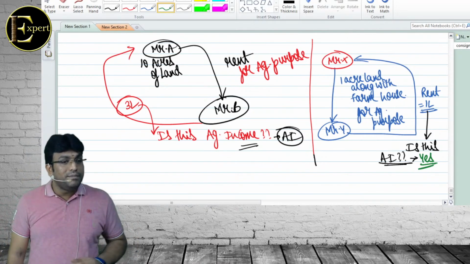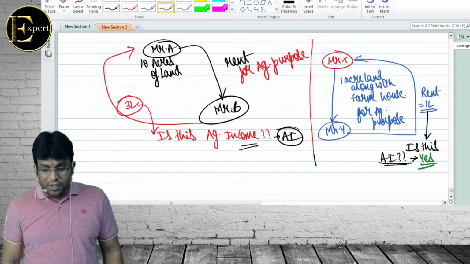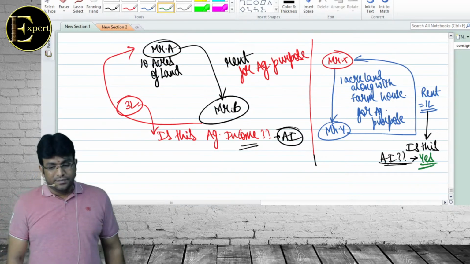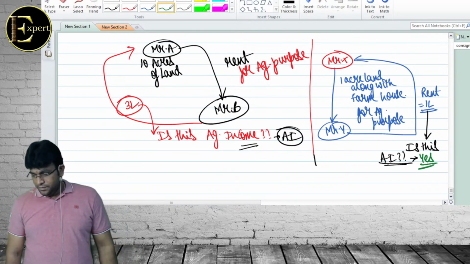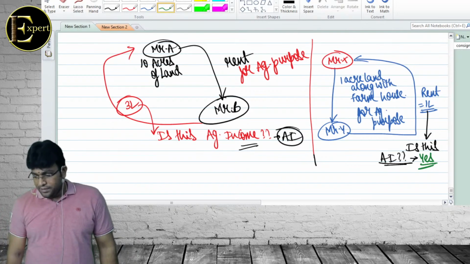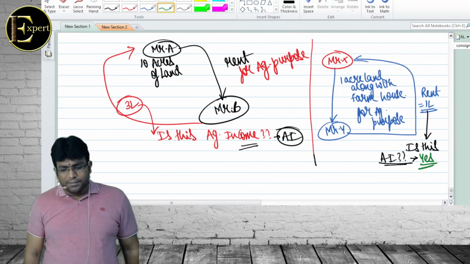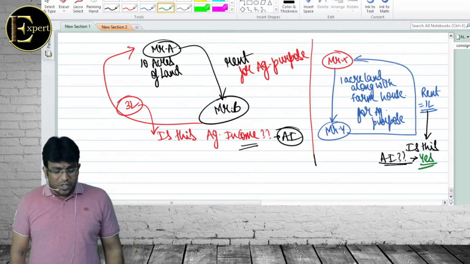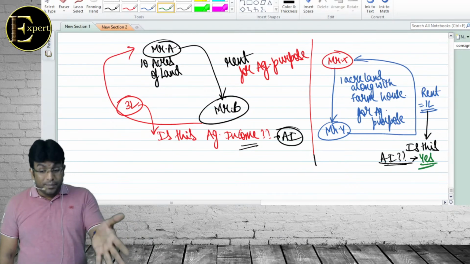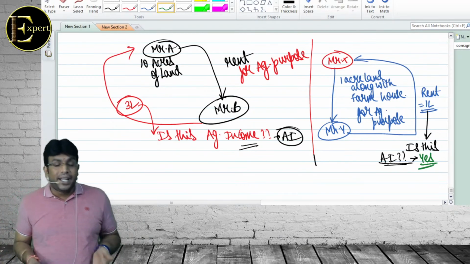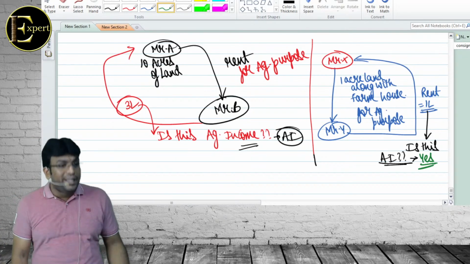Chalo, look at the first point. Heading taken, agricultural income? Write the first point. In general, agricultural income from a land in India. So this is very, very important. Agricultural income from a land in India. Underline it, beta. Land in India.